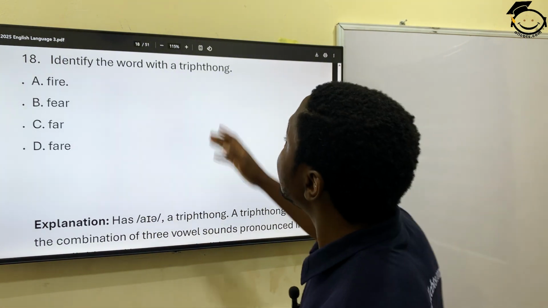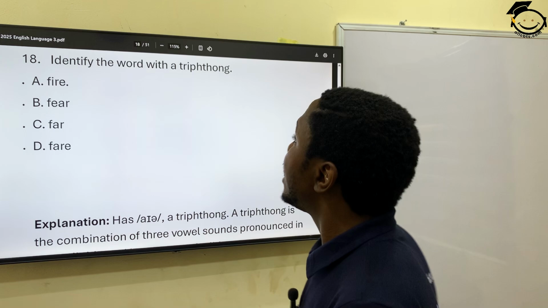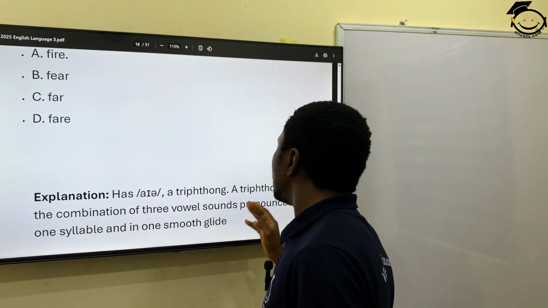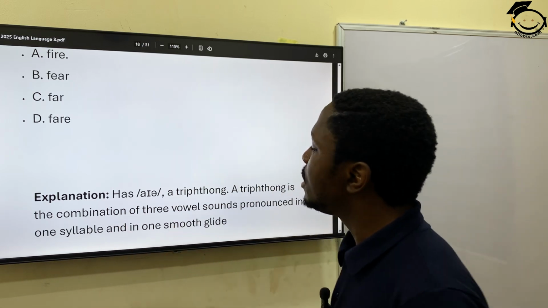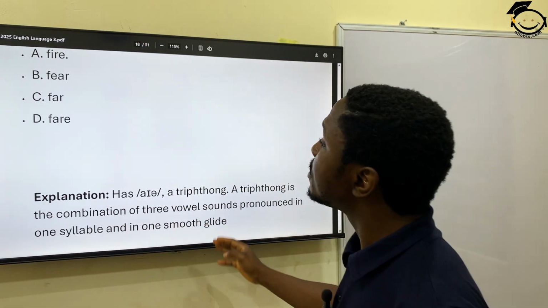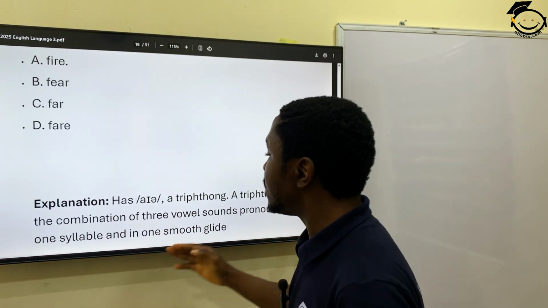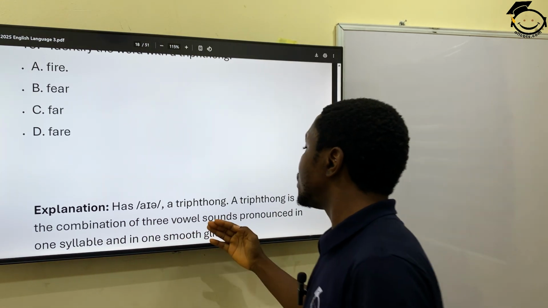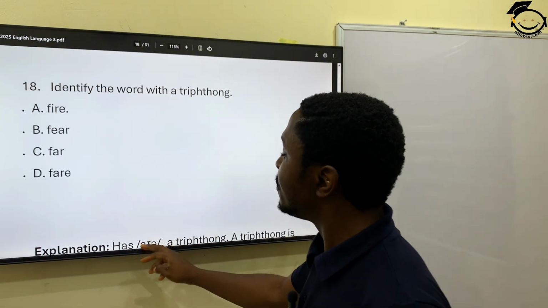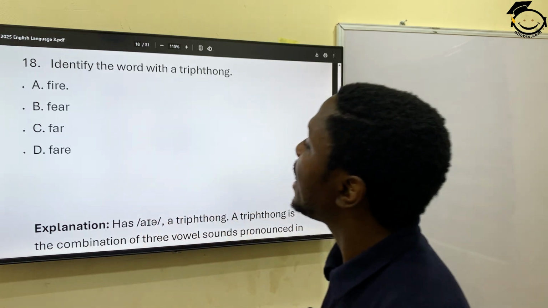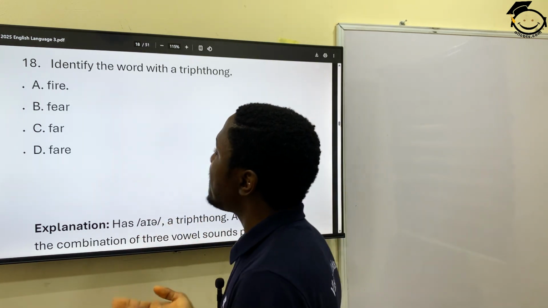And then question number 18. Identify the word with a triphthong. Now what's a triphthong? A triphthong is the combination of three vowel sounds produced in one syllable and in one smooth glide. So we have fire, fear, far, fair.